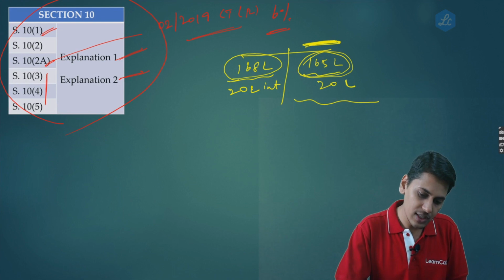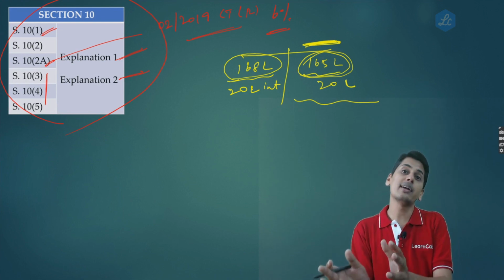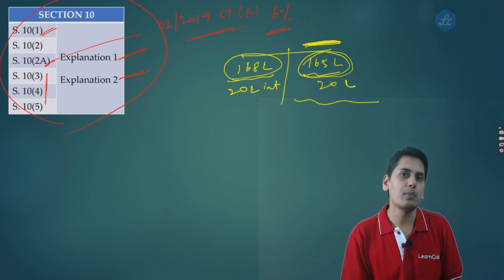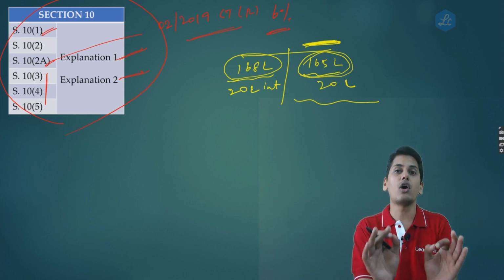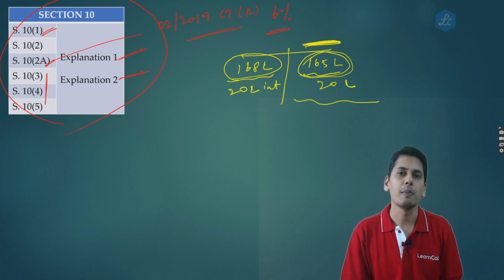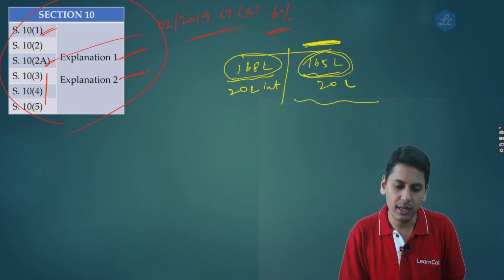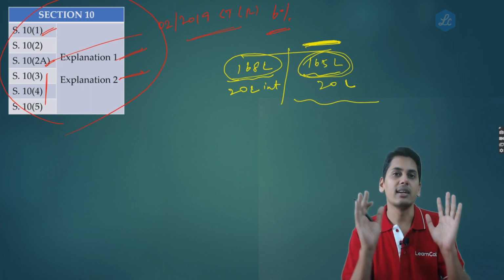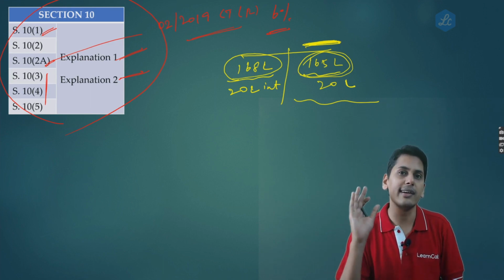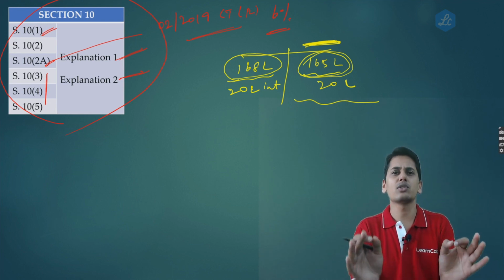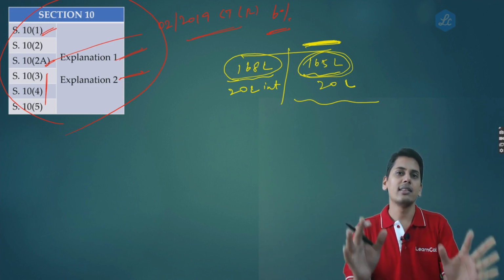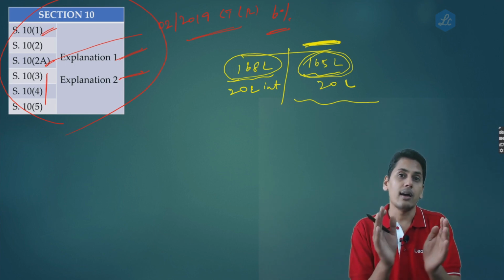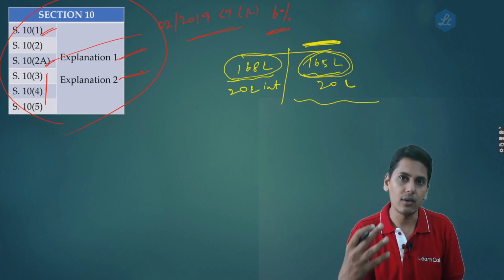Now friends, this position was already clarified by an order which was issued under section 172. The provision told that for the purpose of computing the eligibility, your aggregate turnover will not include the interest income. This provision was already there, well settled in the order issued under section 172. So going by that order, the answer to both the questions would be in favor of the assessee.